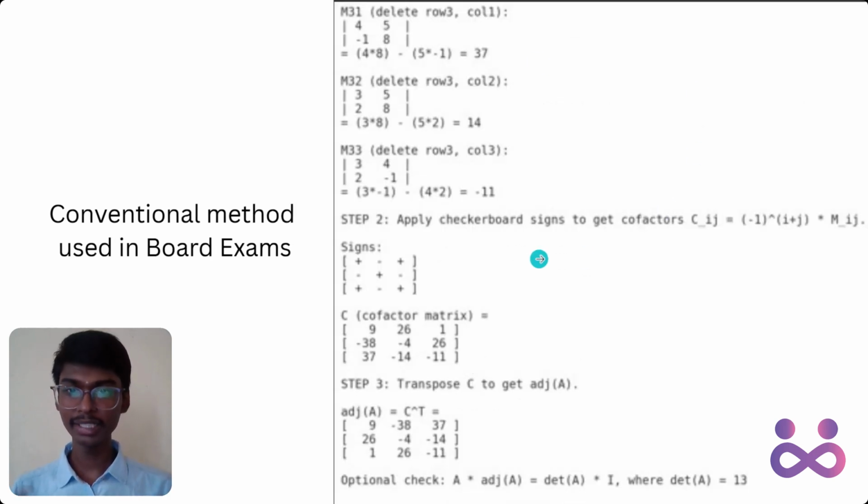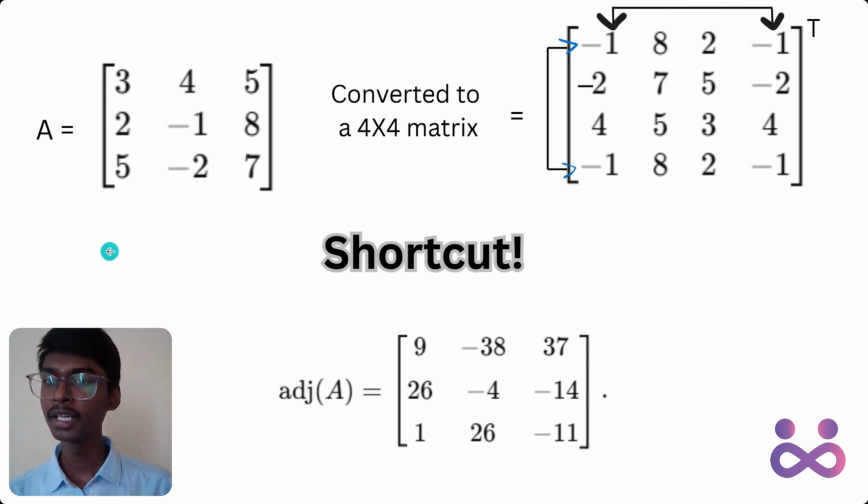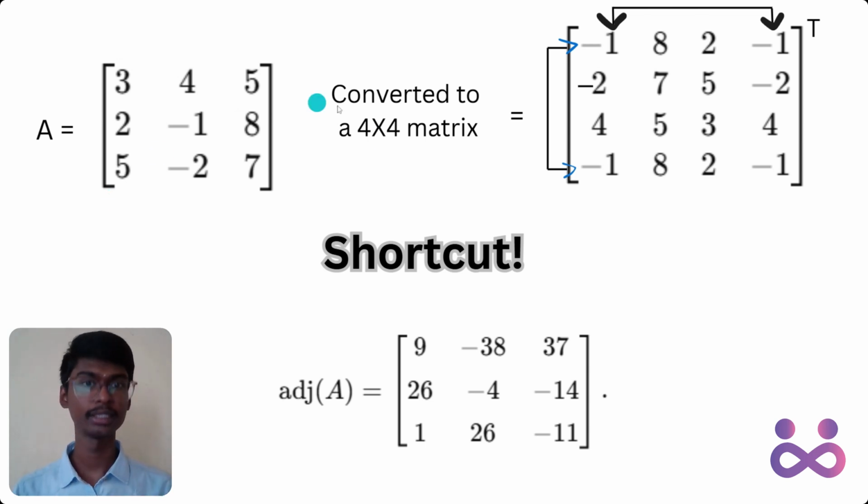As it is very tedious, I have come up with a new method. This is a shortcut and you can easily find the adjoint of any 3 by 3 matrix in under 1 minute. So I'll explain. We convert this 3 by 3 matrix into a 4 by 4 matrix. How have we done that?